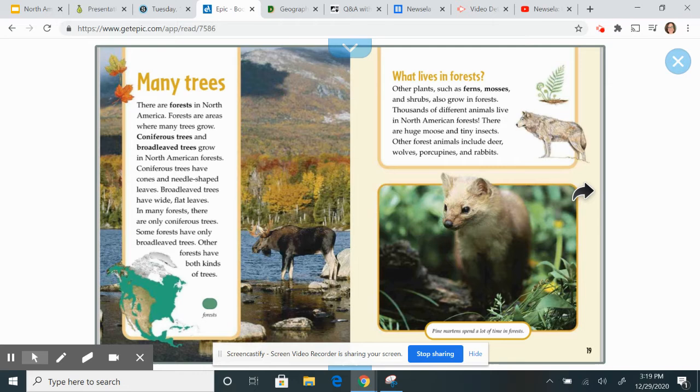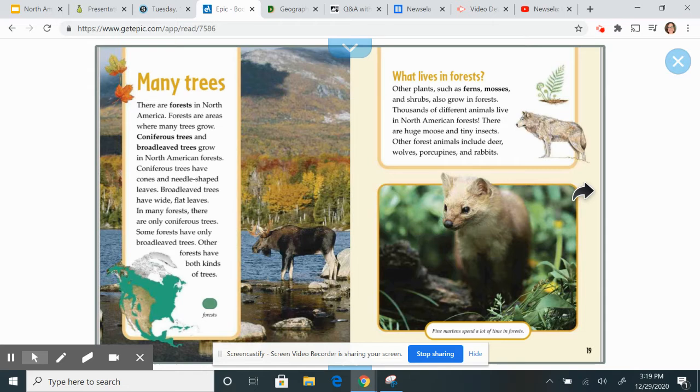In many forests, there are only coniferous trees. Some forests have only broadleaf trees. Other forests have both kinds. What lives in the forest? Other plants, such as ferns and mosses and shrubs, also grow in forests.